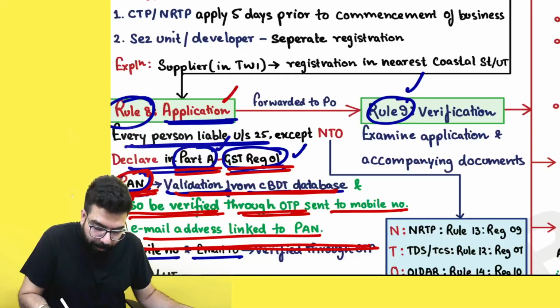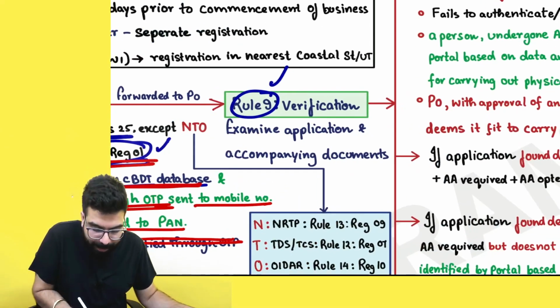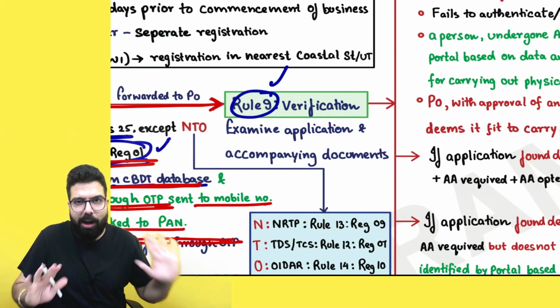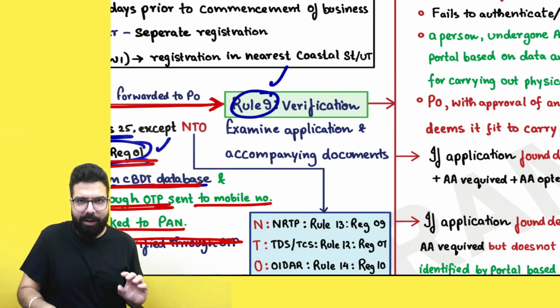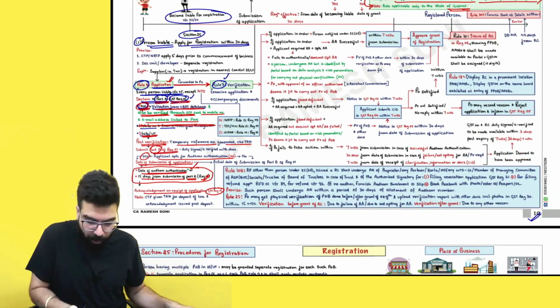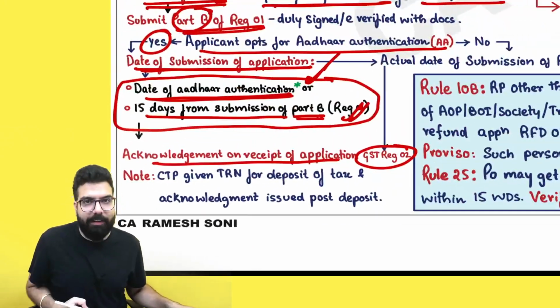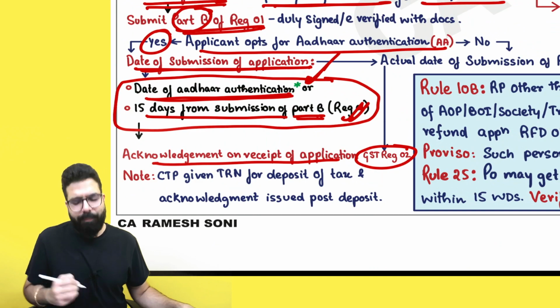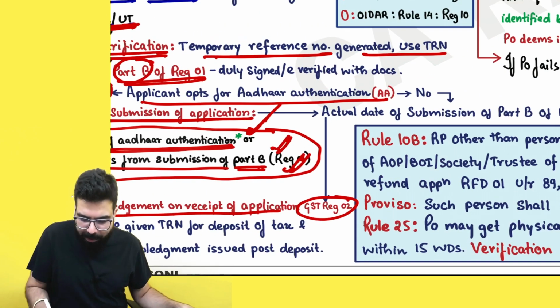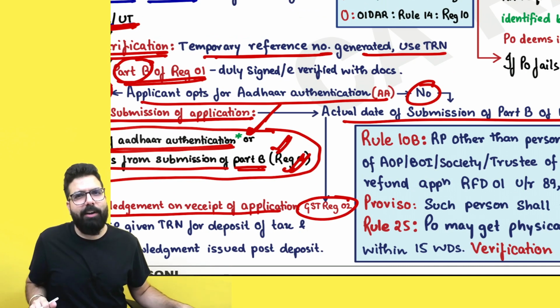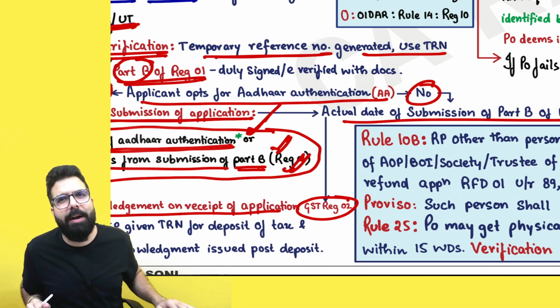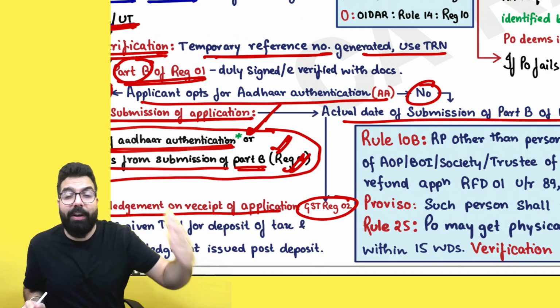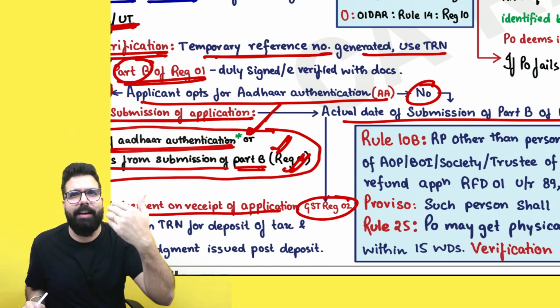Sir, I have submitted my application. Application will get forwarded. So once you have done your Aadhaar authentication, sir, I was not identified by the portal. No problem. You do your Aadhaar authentication. Yes, sir, I am required Aadhaar authentication. The date of Aadhaar authentication is the date of submission. Sir, if I don't do Aadhaar authentication, then 15 days from the submission of part B. Sir, if I have not opted only, then the day you submit the part B, that is the date of submission of application. Sir, if I am required biometric based Aadhaar authentication, the day you finish your biometric based Aadhaar authentication, that is the date of submission.